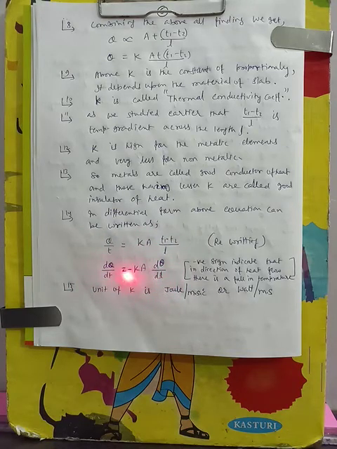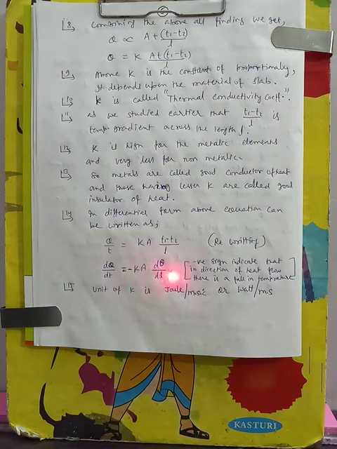Here I have taken a negative sign, because the negative sign indicates that in the direction of heat flow there is a fall in temperature. Means this quantity will be positive, heat transfer will be positive from higher temperature to lower temperature, and the temperature difference from higher to lower temperature will be negative, means in the direction of heat transfer there is a fall in temperature. So to balance this equation we are putting a minus sign, because this is positive and this is negative. To make this quantity positive we put a minus sign.